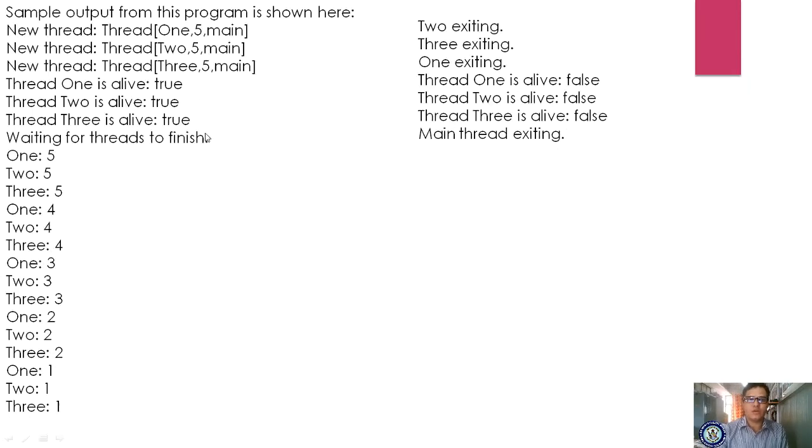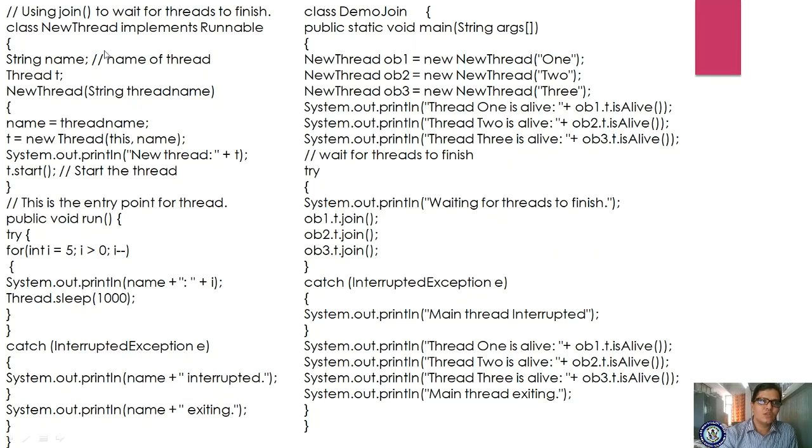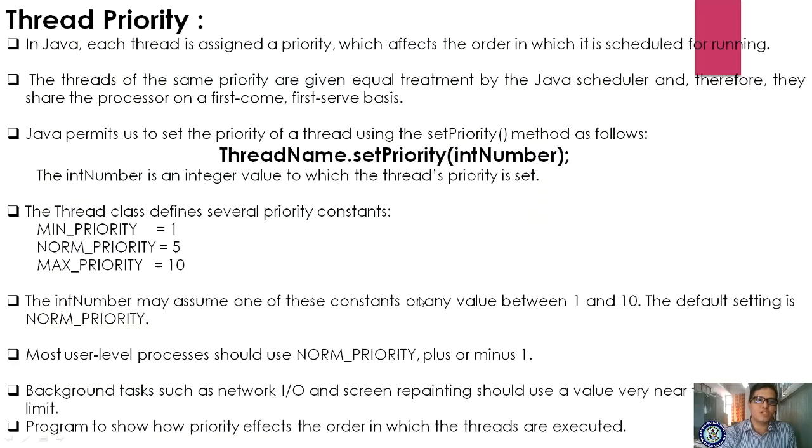So in the last class we learned how to check whether a thread has ended by using the isAlive method as well as the join method. The isAlive method returns true if your thread is still running. The join method is commonly used to wait for a thread to finish. So what is the purpose of the join method? It is used to wait for the thread to finish. The isAlive method is used to check whether the thread is still running or not. This program has been given, and this is a very important question.